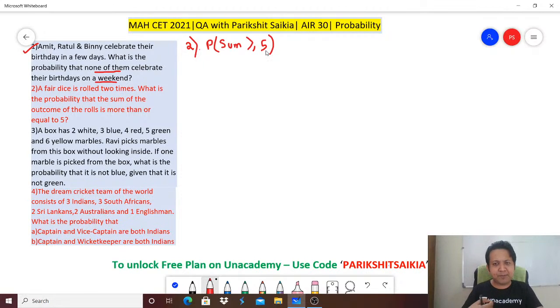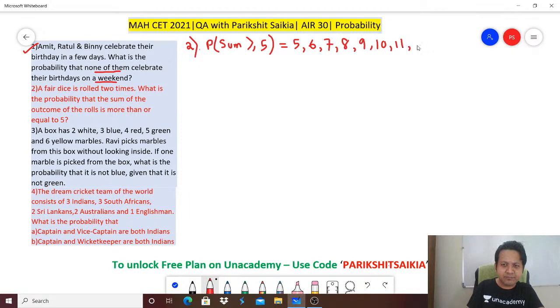What is a die? You must have played Ludo, right? 1, 2, 3, 4, 5, 6. A die has got 6 faces with one number 1 to 6 on each of the faces. So when you say you need to get a number greater than or equal to 5, what are the possibilities? It can be 5, it can be 6, it can be 7, it can be 8. Remember, sum of 2 dice, 9, 10, 11. What can be the maximum number? 12. When will you get a 12? If you get a 6 on the first die and a 6 on the second die. So this is what is required.